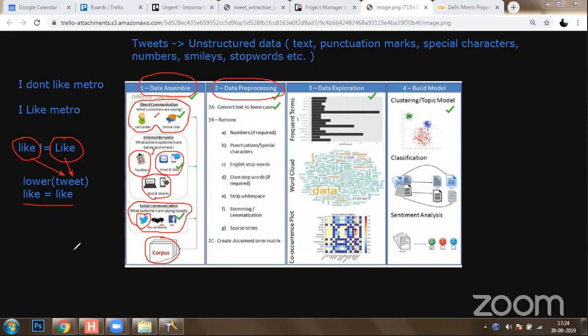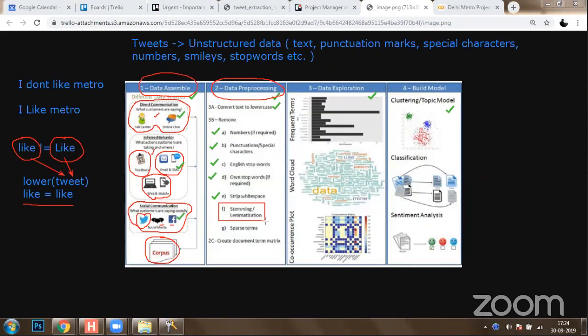I believe you all understood what this means. So the first step is to lower this text. Further, you remove numbers in case it is required, and remove punctuation marks. You can remove English stop words, or create your own stop words and delete them. You can also strip the white spaces out of it. And finally, you can perform stemming and lemmatization.